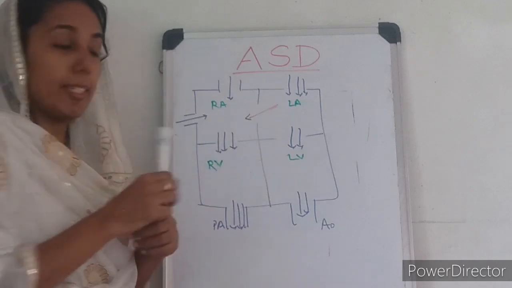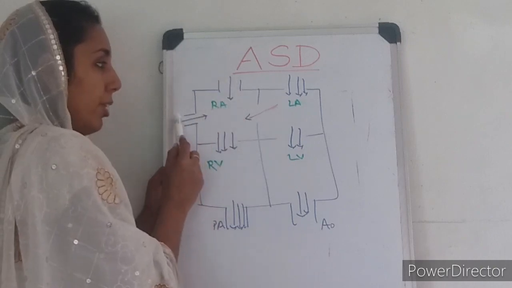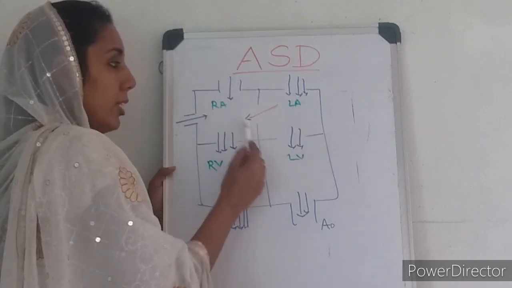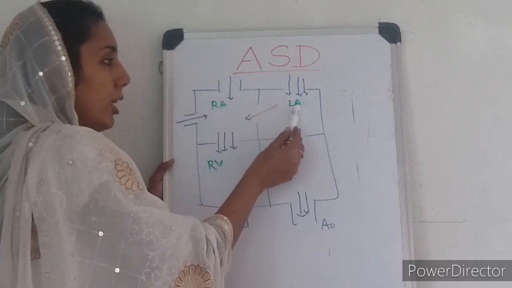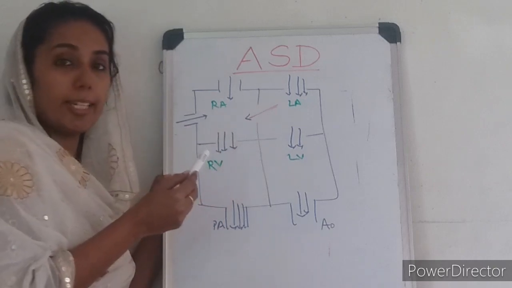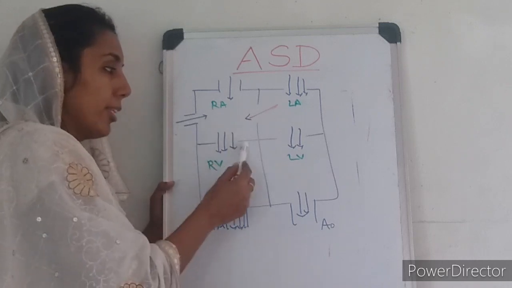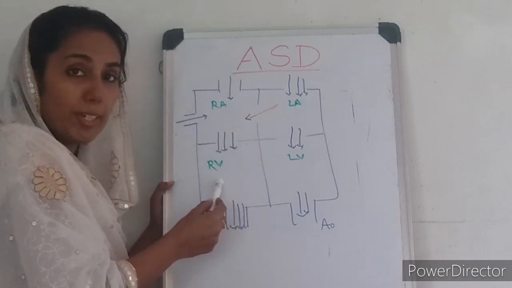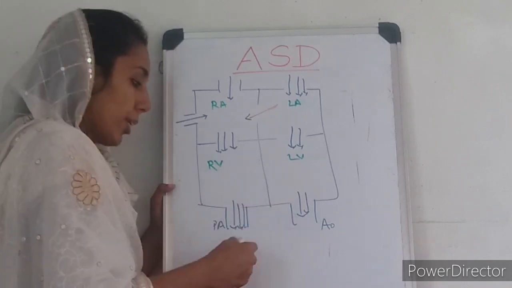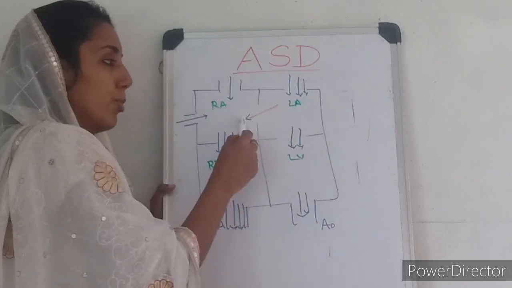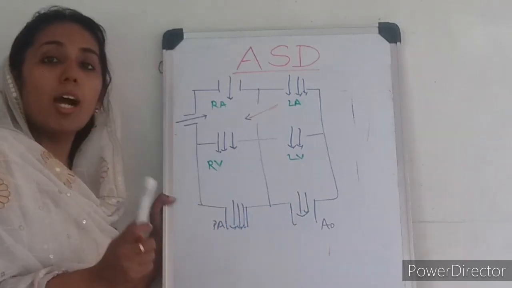To understand the hemodynamics of ASD, we should know this diagram very clearly. The RA receives blood from the superior vena cava and inferior vena cava. We have a left atrium and this is our atrial septal defect. There is a shunt of blood from the left atrium to the right atrium through the atrial septal defect. So lots of blood is in the right atrium, which goes via the tricuspid valve to the right ventricle. From the right ventricle it gets pushed into the pulmonary circulation, then comes back to the LA. Again some will go through here to the RA, then to the LV, and then it gets pumped out of the aorta.